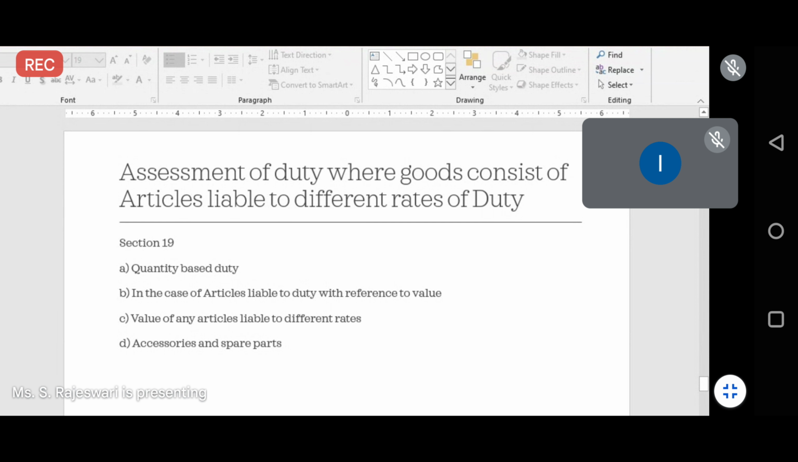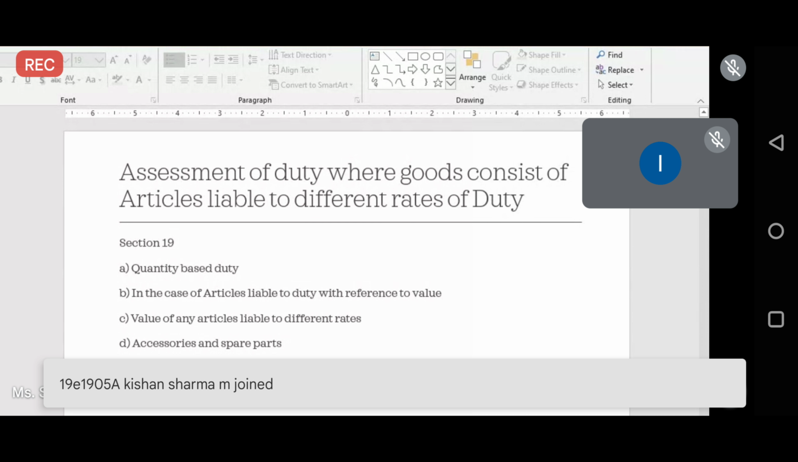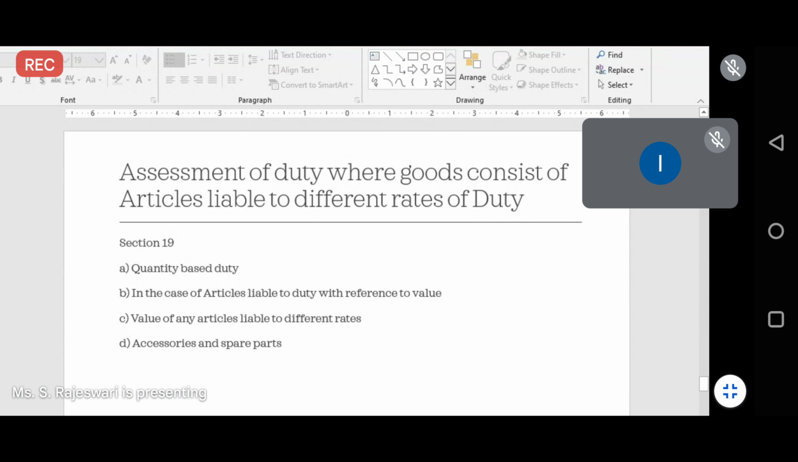So your customs rates can be classified based on the features that you have on that particular goods. If the mobile phone is used only for calling purposes, the rate will be different. If it has any special features, then the rates will be different. So the rates can be based on the quality or based on the value.